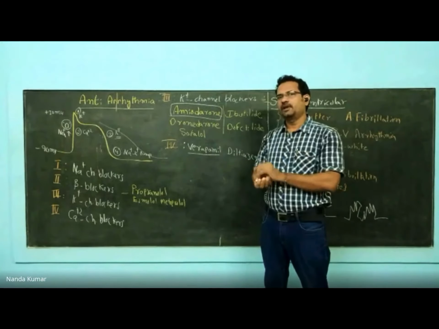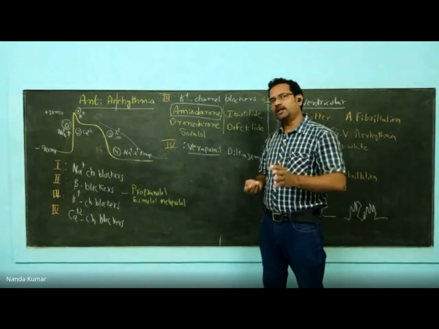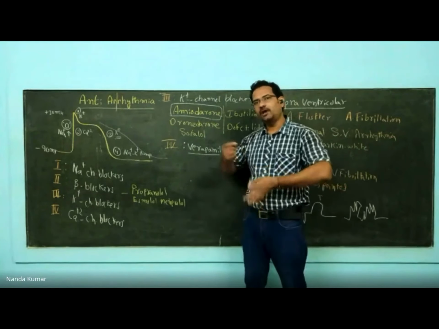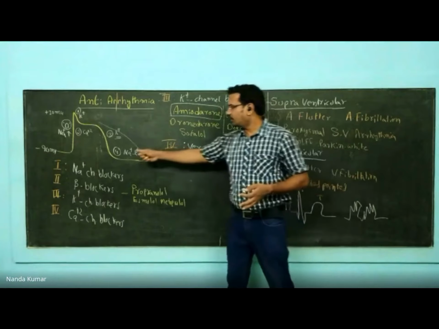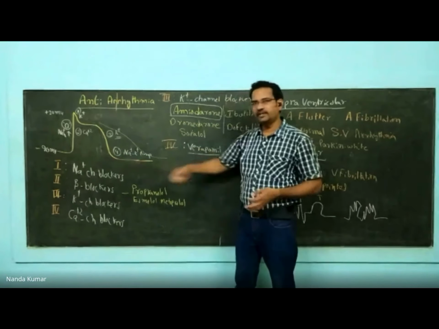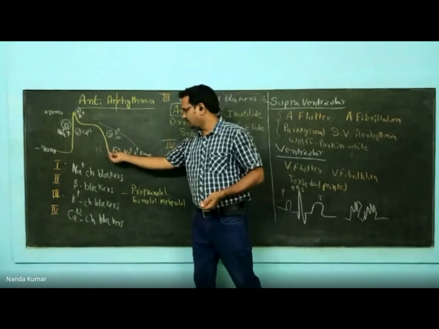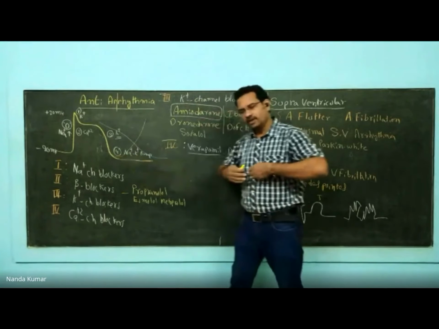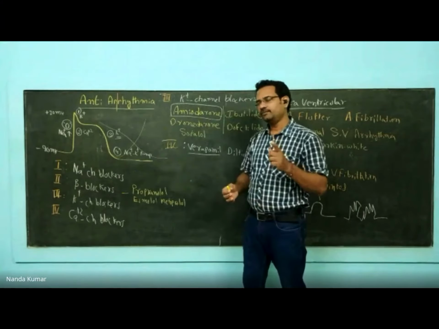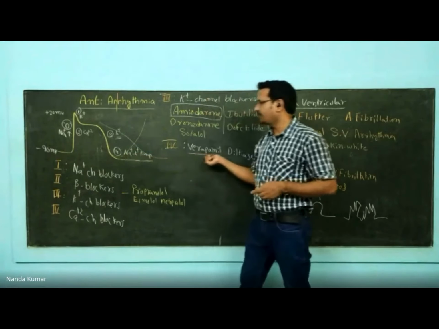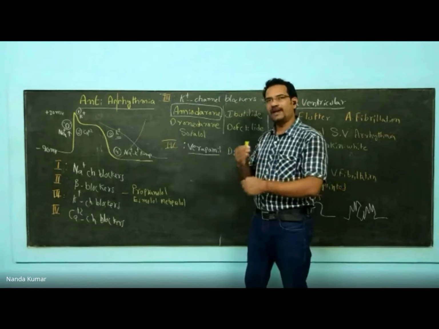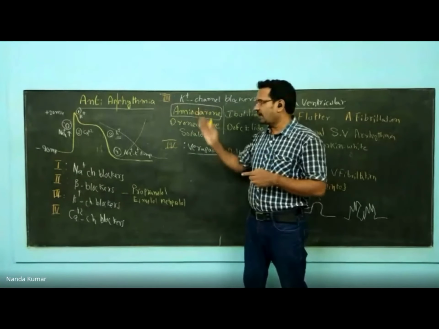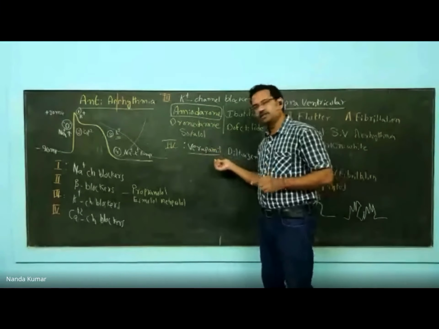If you remember, when we discussed cardiac electrophysiology, I explained that the SA node and AV node are automatic cells. In their action potential generation, they will not have this flat phase. Immediately here, one more action potential develops. This occurs because of calcium. Now, these calcium channels are blocked by verapamil. If that is blocked, automaticity is reduced. If automaticity is reduced, tachyarrhythmia can be controlled. These are the drugs.